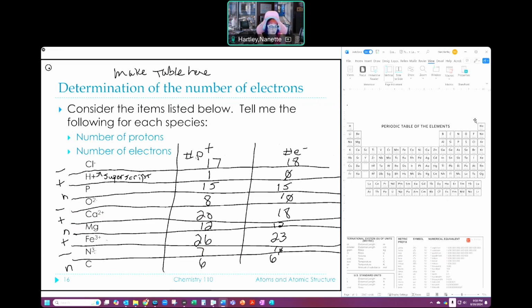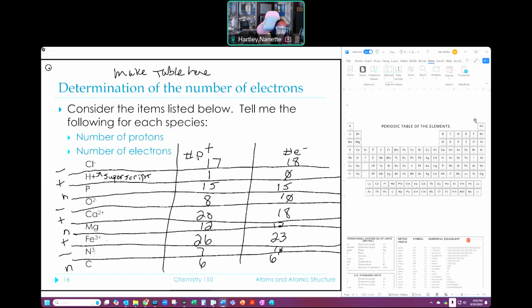Okay? So remember, a couple of things that I want you to remember from this. I use the atomic symbol to find the atomic number. The atomic number is the number of protons. I then look to see if it's positive or negative. If it's positive, I take away electrons. If it's negative, I add them. If it's neutral, I know exactly how many there are. So that's why I did the neutrals first, because it's even and I don't have to do any math. Not overly great with math.